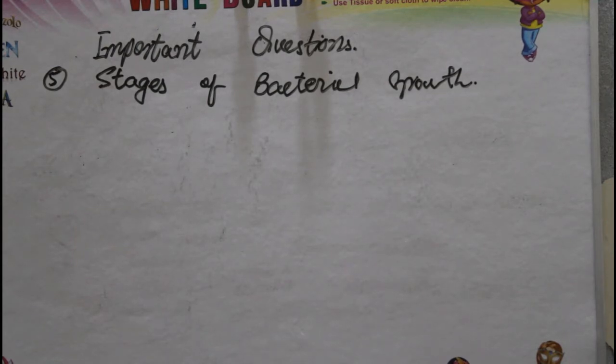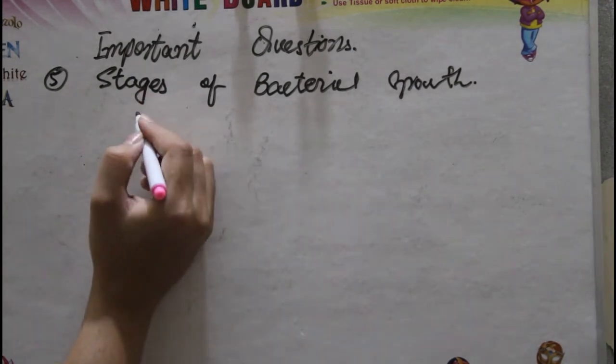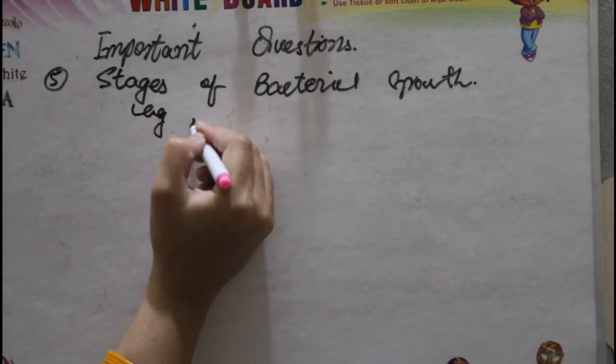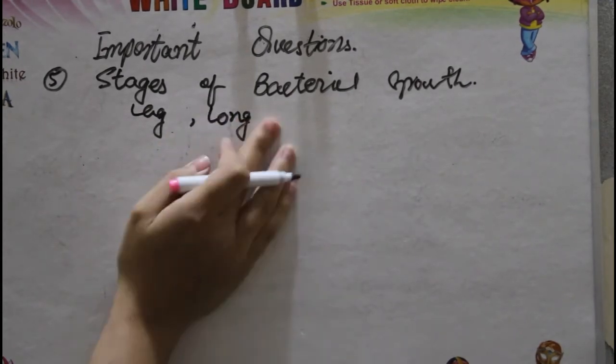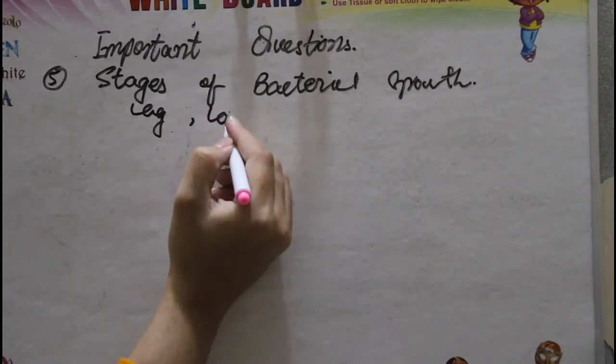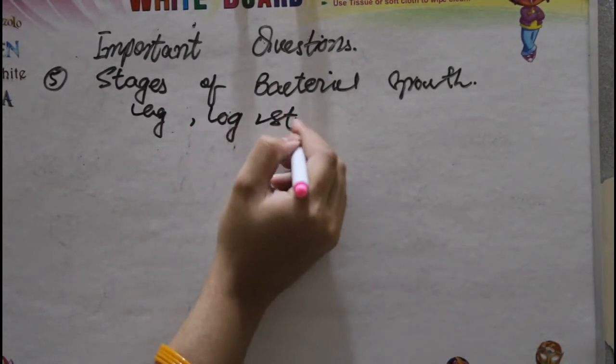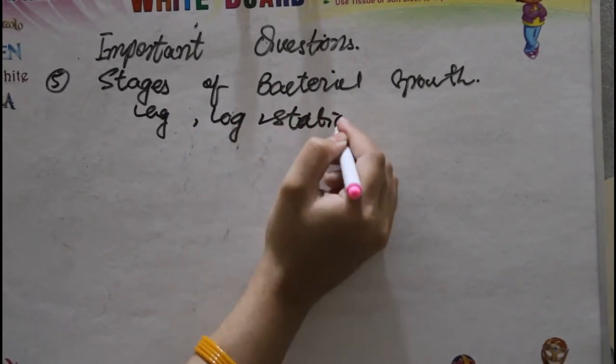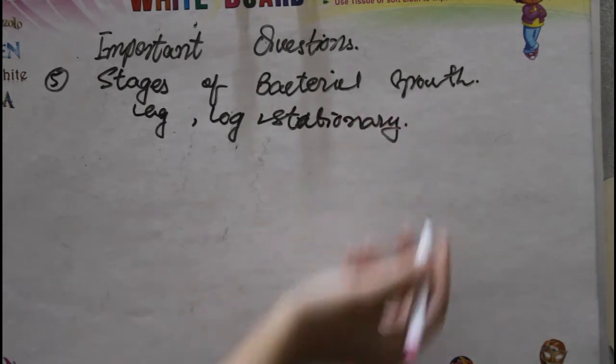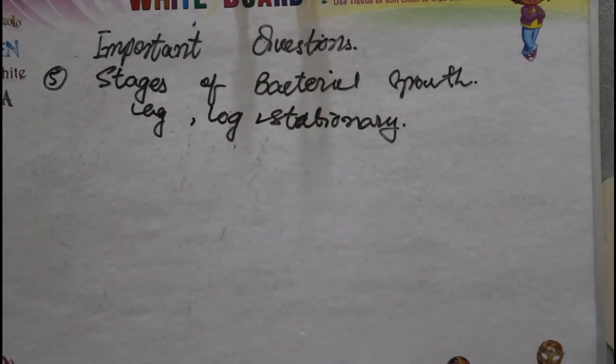So the stages of bacterial growth include the lag phase, the log phase, and the stationary phase. So you are going to tell the lag, log and stationary. These are the stages of bacterial growth. A one line description of each point should be given in this question, so it can be enough.